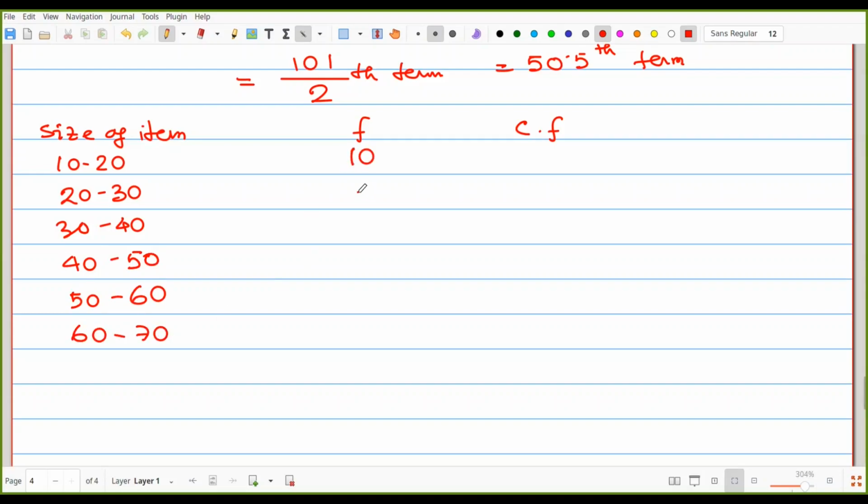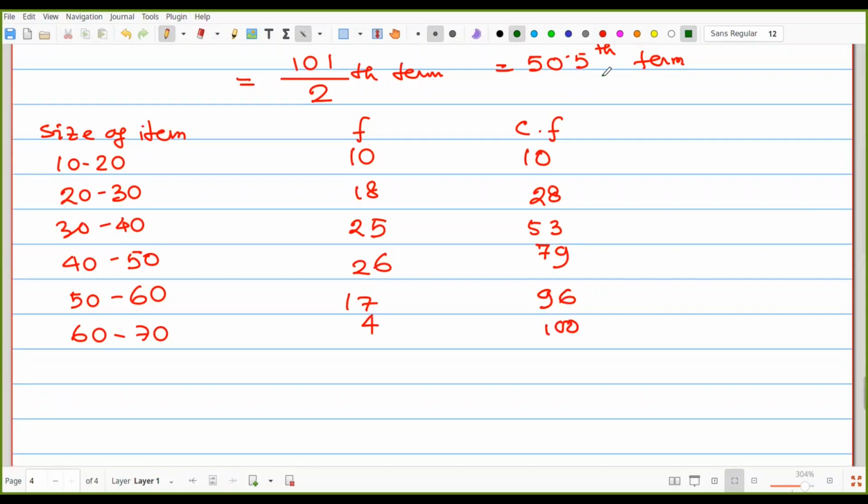Frequency was 10, 18, 25, 26, 17, then 4. So the cumulative frequency: first one 10, second one 28, third one 53, fourth one 79, 50 to 60 that is 96, then 100.